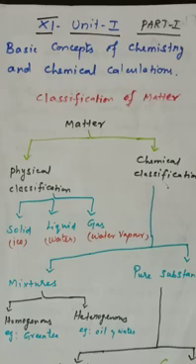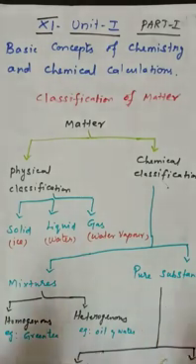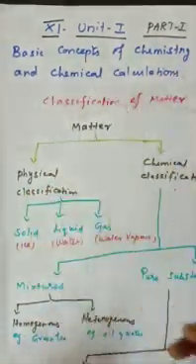In 11th standard, you learn science combined in one book, isn't it? Physics, chemistry, and biology in the same book. In 11th standard, we are going to learn three different subjects: one is physics, another is chemistry, as well as biology. Right? I am going to take chemistry now. The first lesson, Unit 1, basic concepts of chemistry and chemical calculations.